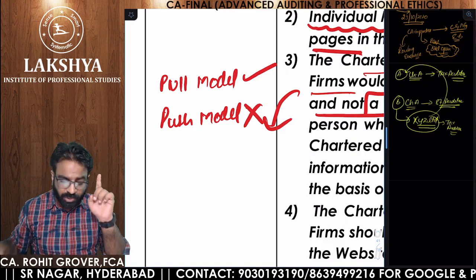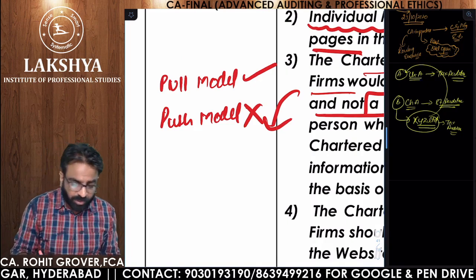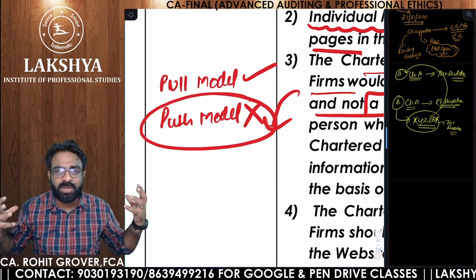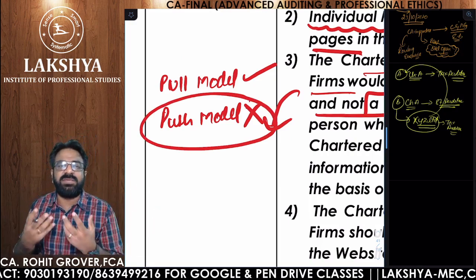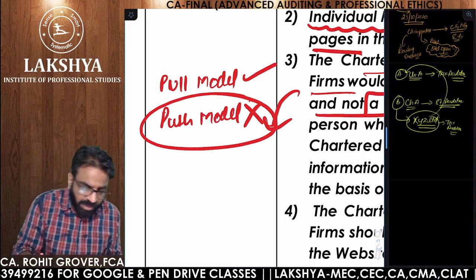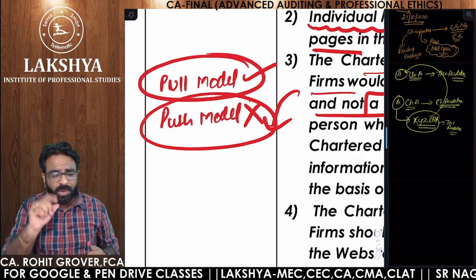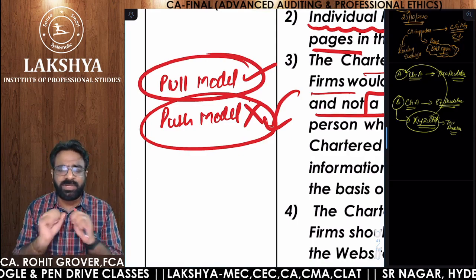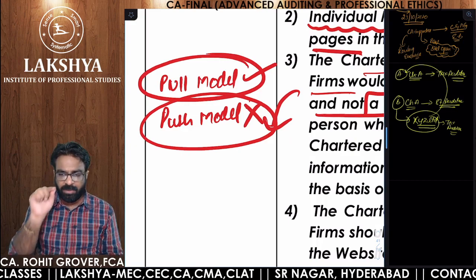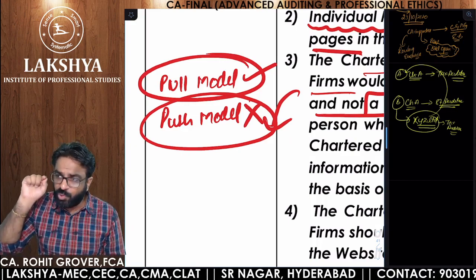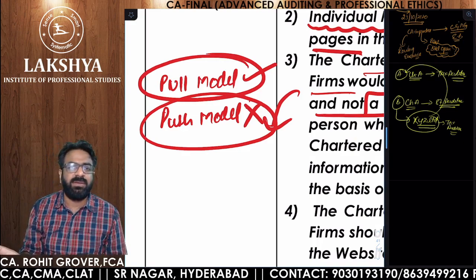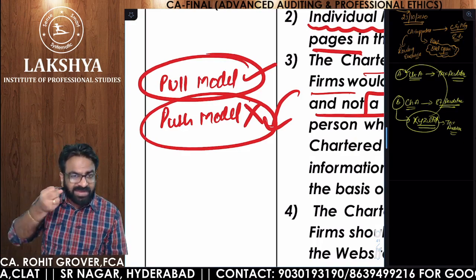In that case, you are guilty of professional misconduct. So if automatic pop-ups are coming, talking about your experience, publicizing you, or your professional attainments, then you are guilty of professional misconduct. Pull model means what? Now you open groverassociates.com. Nothing is popping up. There is a services column. You click that services column, and only then the services list comes. That is called pull model, pulling the information.